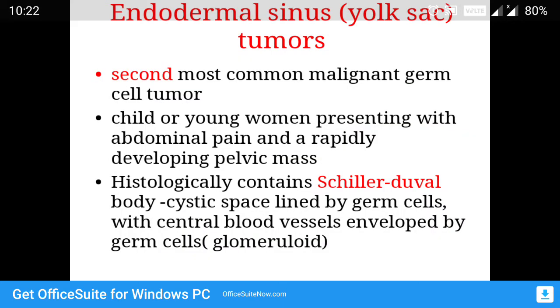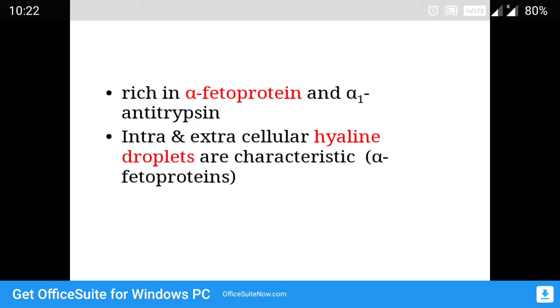Next is yolk sac tumor, also called endodermal sinus tumor. This is the second most common after dysgerminoma, and it is characterized by the presence of Schiller-Duval bodies. Schiller-Duval bodies, hyaline droplets. The hyaline droplets are rich in alpha fetoprotein.